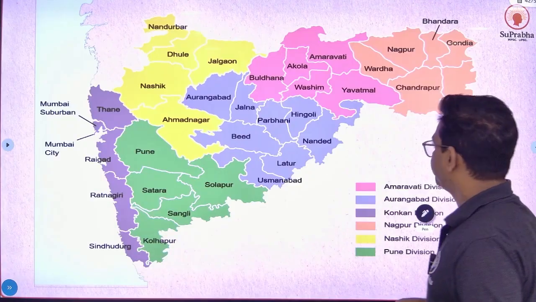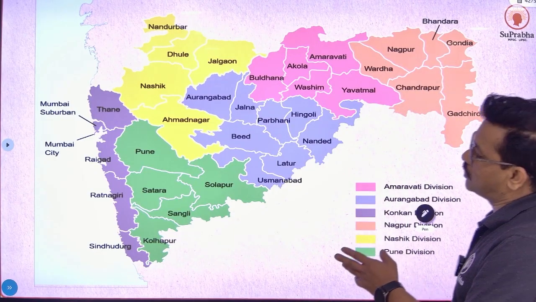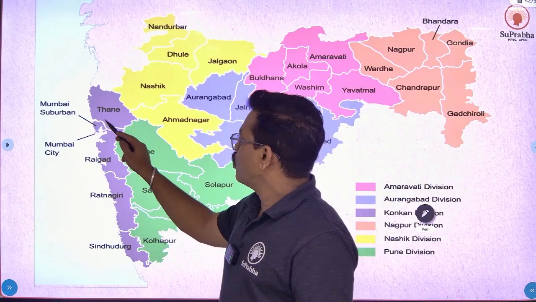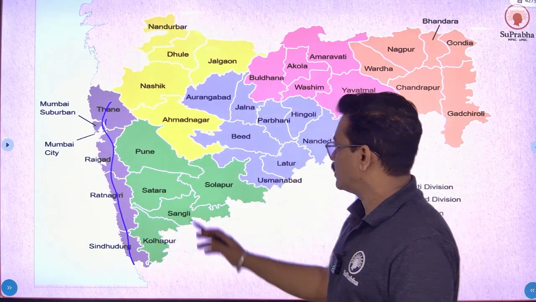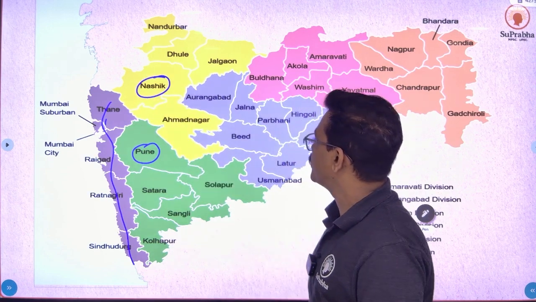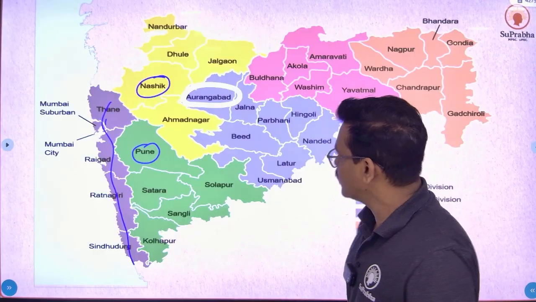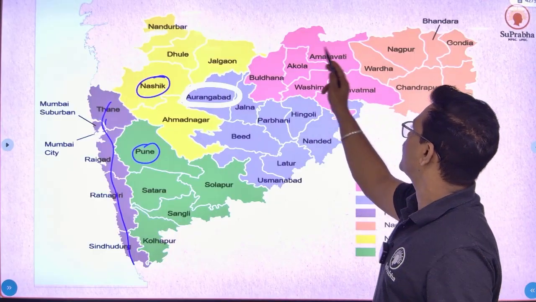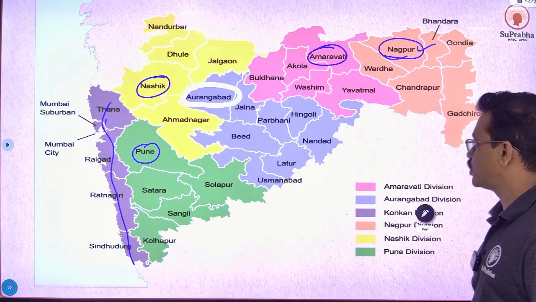You can see here on the map. This is our Konkan or Mumbai Administrative Division. This is Pune Administrative Division. This is Nashik Administrative Division. This is Aurangabad or Chhatrapati Sambhaji Nagar Administrative Division. This is Amravati Administrative Division, and this is Nagpur Administrative Division.